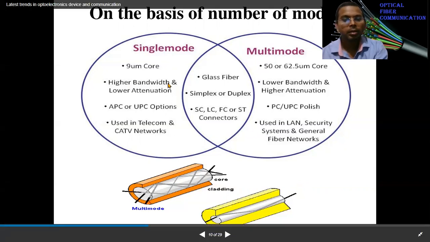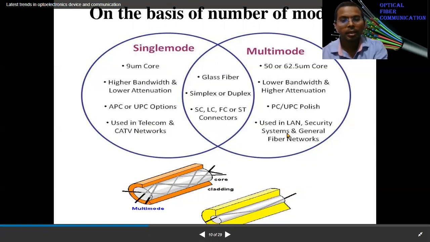Higher bandwidth and lower attenuation are possible in single mode fiber. However, in multi-mode fiber, lower bandwidth and higher attenuation exist. For single mode fiber, APC or UPC options are available. Here, the PC and UPC polish option is available.